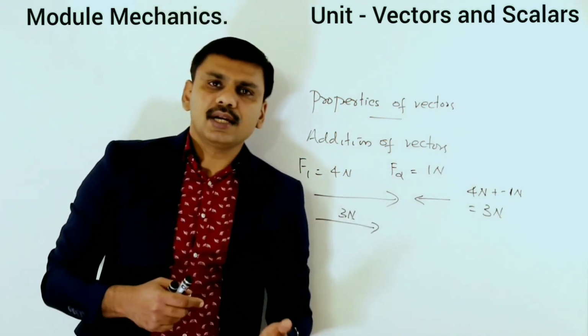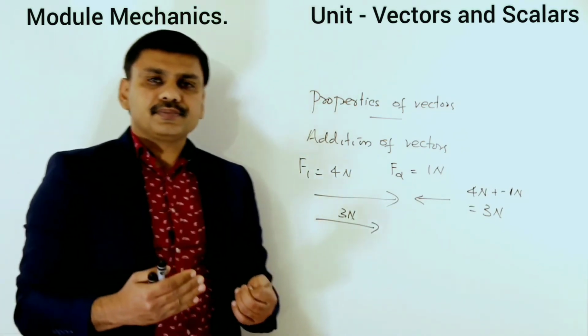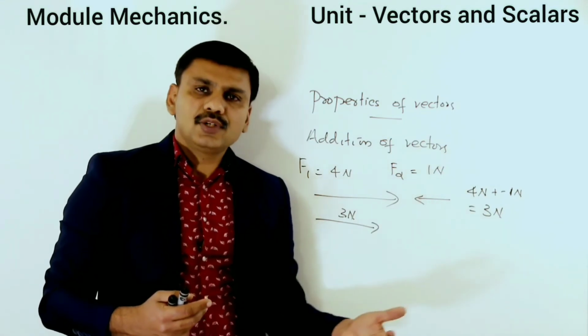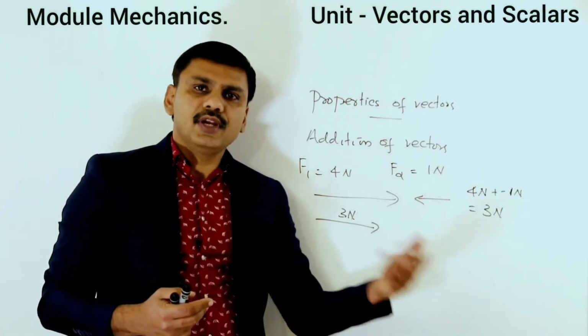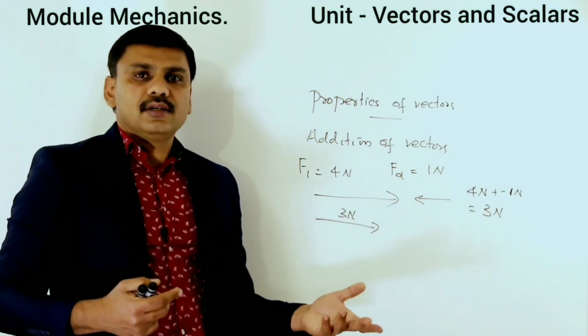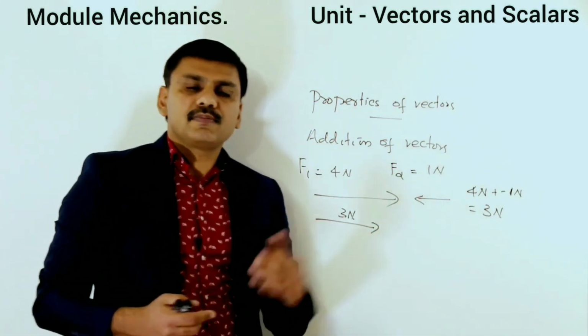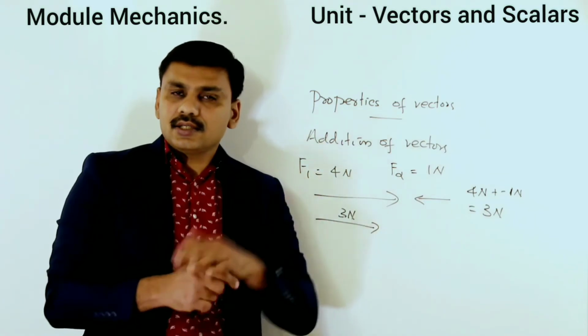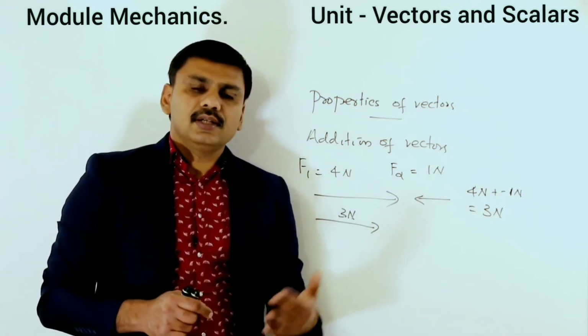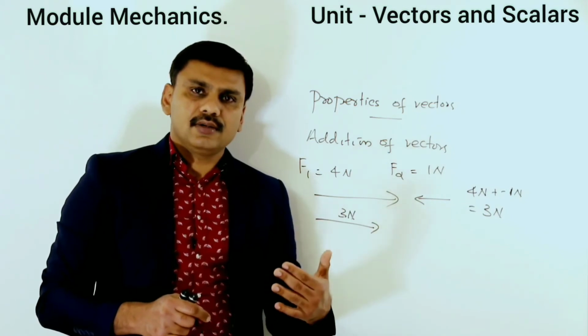If they are in the same direction, you just add the magnitudes and give the sign of the individual vector. If the vectors are in opposite direction, one vector you take as plus, another as minus, and the direction will be the direction of the higher vector.